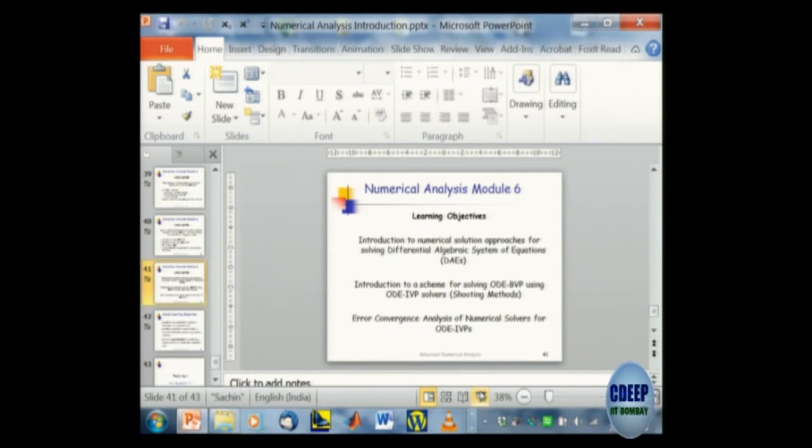In a course, I cannot do more than 3 tools. I end up doing Ax equal to b, the ODE initial value problem and nonlinear algebraic equations, and maybe a little bit of optimization, not much, because in a 4-month course more than this is not possible. So optimization I cannot cover in this course, even though it's an important tool. Maybe some elements I cover. And stochastic methods, of course, are a topic in themselves, and it's difficult to cover them in this one course. This itself becomes very heavy for a postgraduate course.